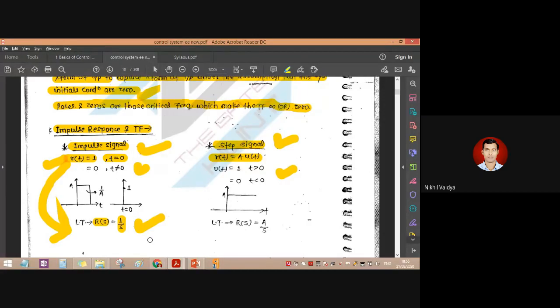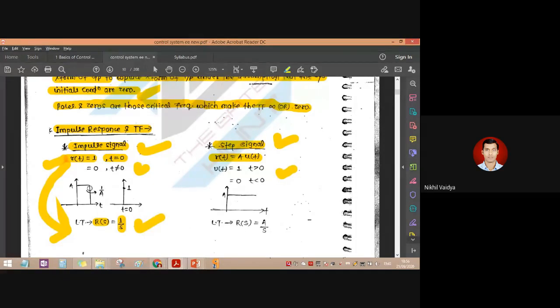Let's say there is a function 1 upon s plus a, then the exponential function e to the power minus at; what is its Laplace? That's what we should know. So I urge all of you to go through the Laplace transform table, inverse Laplace and Laplace transform. You must have already solved various problems in mathematics, but you can remember them.